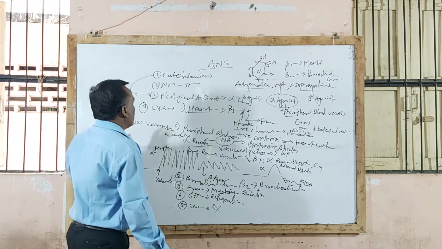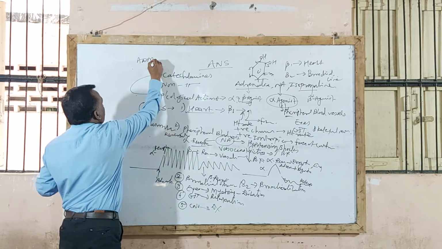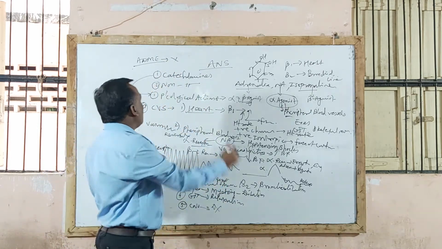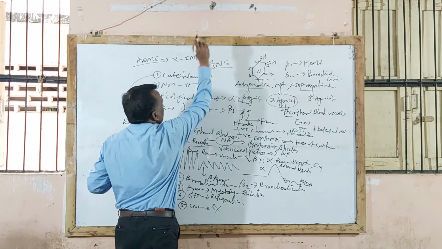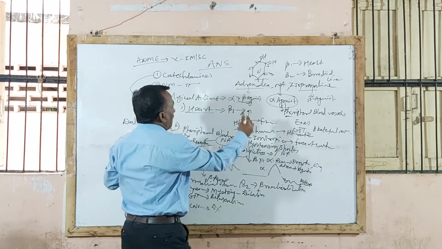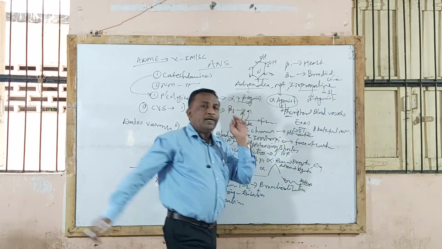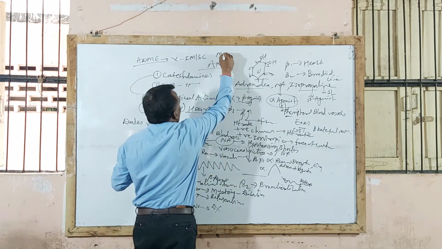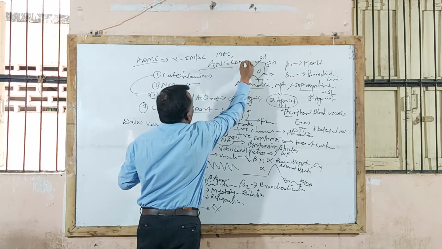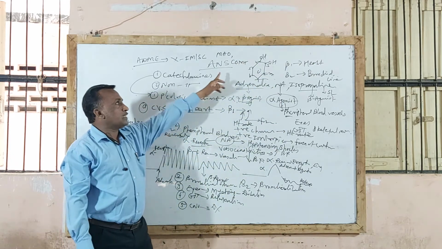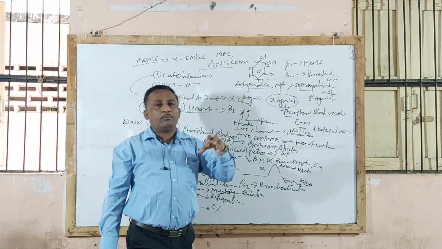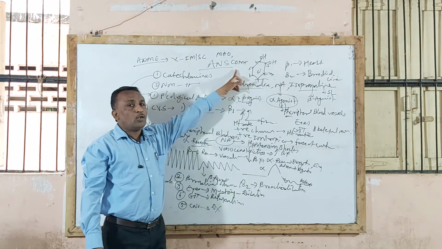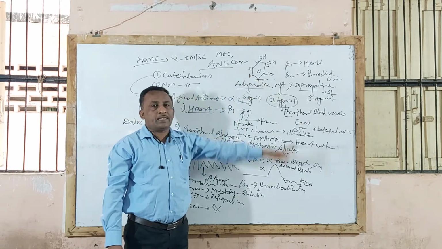Now regarding ADME, all catecholamines, that is adrenaline and noradrenaline, are not effective by oral route of administration. They are generally given by intramuscular or subcutaneous route, while isoprenaline is effective by sublingual route. These drugs are metabolized by two enzymes, MAO, monoamine oxidase enzyme, and COMT, catechol O-methyl transferase enzyme. These two enzymes cause metabolism of catecholamines: monoamine oxidase and catechol O-methyl transferase, that is COMT enzyme, isn't it?